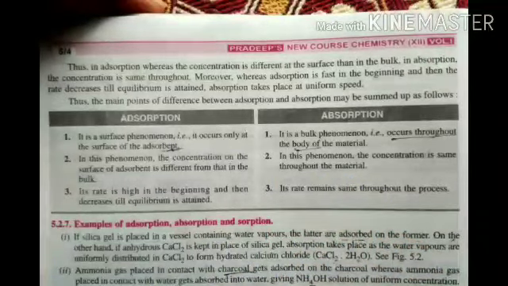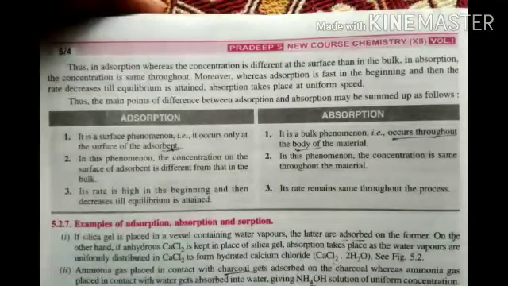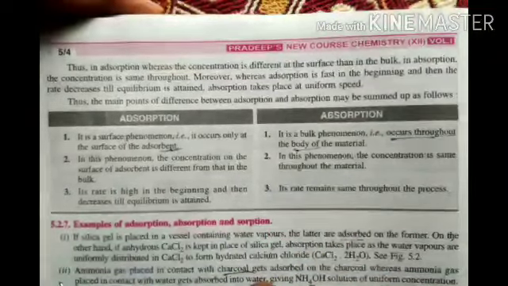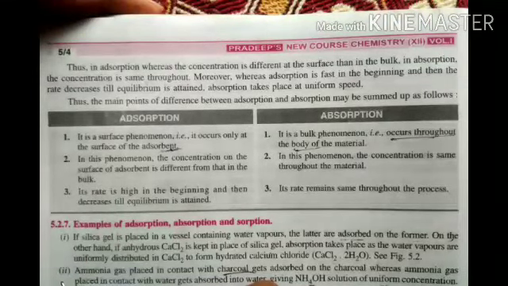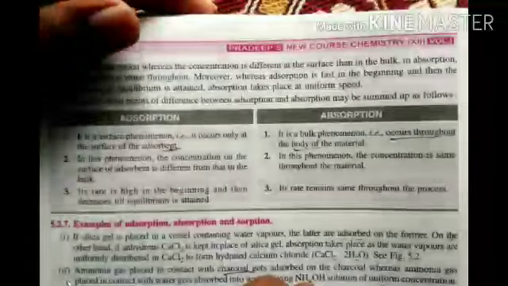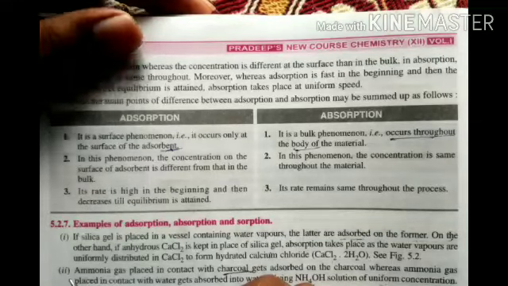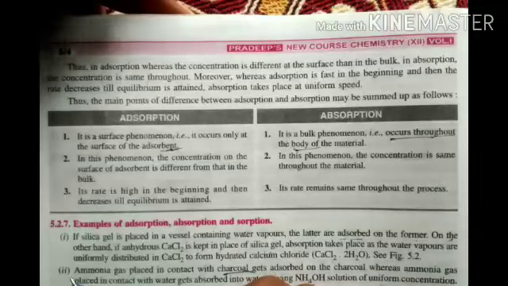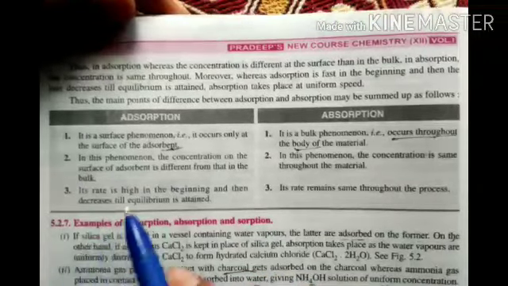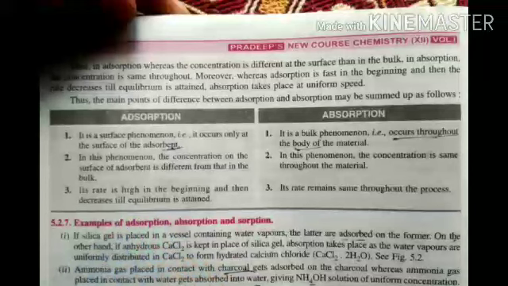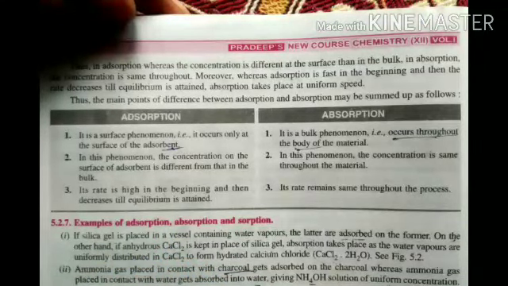Here in absorption the concentration is the same throughout the material, means inside and outside the concentration is the same. Sponge inside water is H2O, outside water is H2O, both the same. For example, if we take acid, acid inside and outside are the same, concentrated or diluted. Concentrated we won't take. Third point, the rate of adsorption is high in the beginning, then decreases till equilibrium is attained.